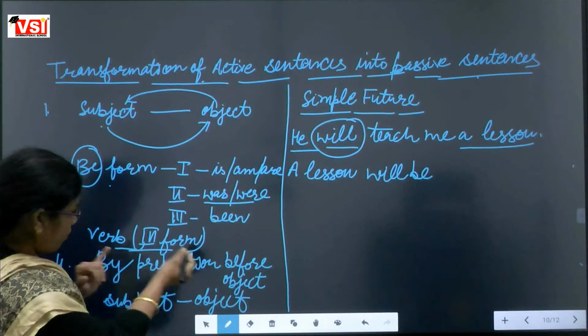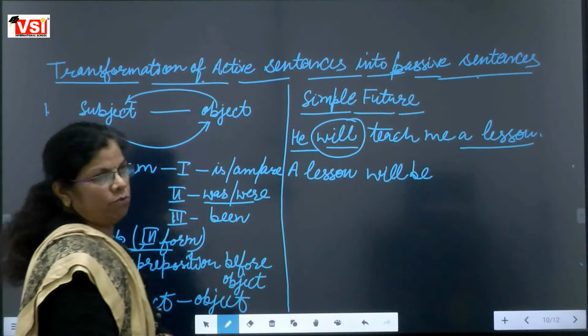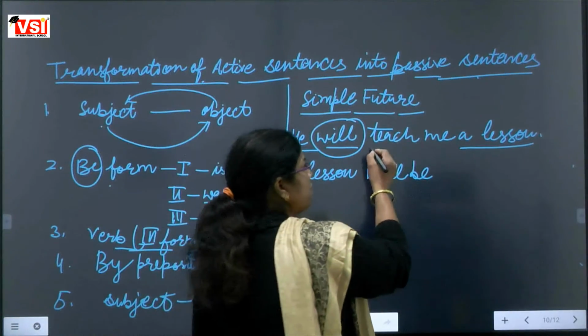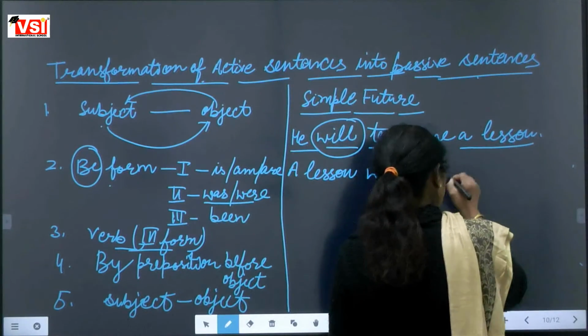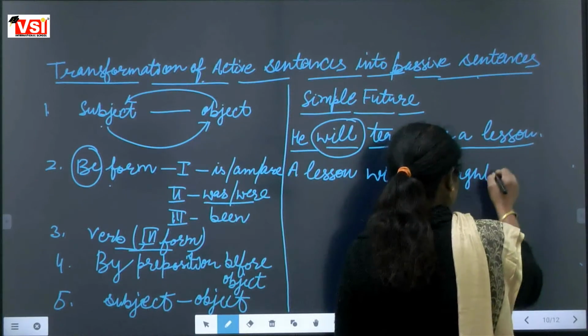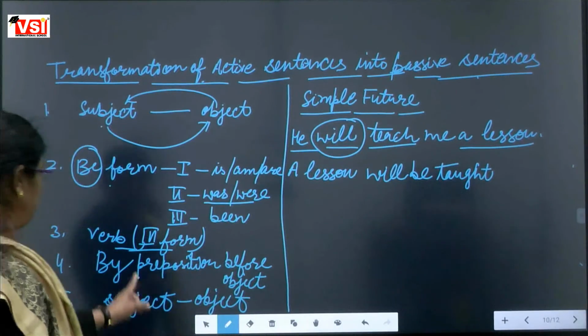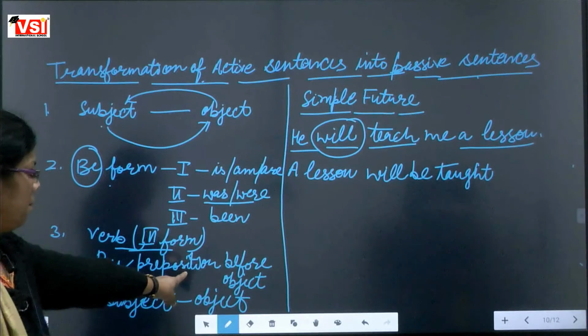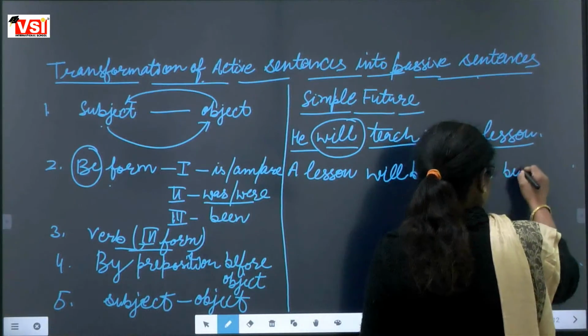Now we are moving to the third rule. The verb's third form will be used. What is the third form of teach? Ma'am, taught. Very good. Taught is the third form. Moving to the fourth basic rule, the preposition by, we are using by.